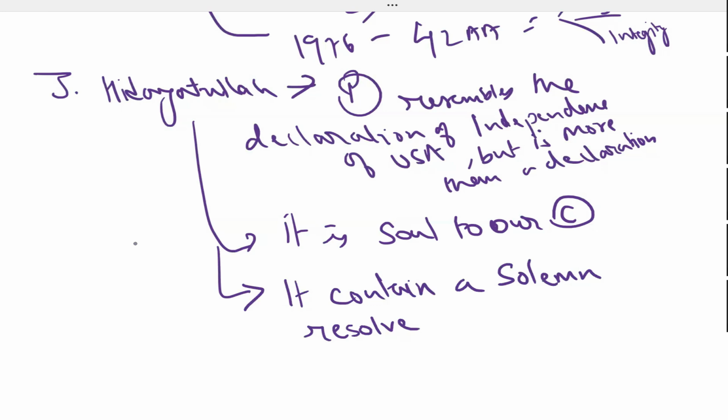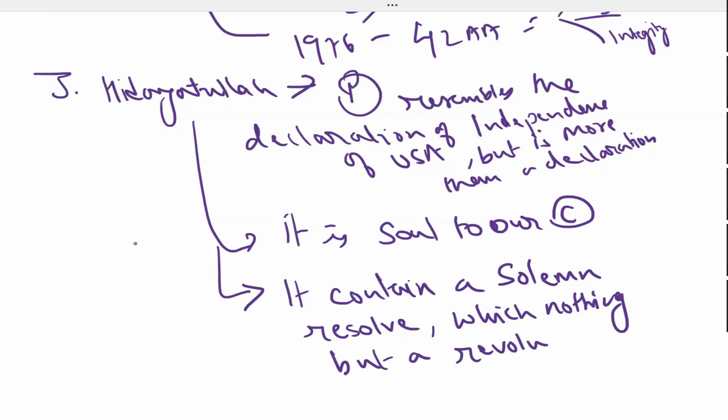This resolve cannot be taken away, cannot be broken, which nothing but a revolution can alter. This sentence was also asked in one of the examinations. It contains a solemn resolve which nothing but a revolution can alter.